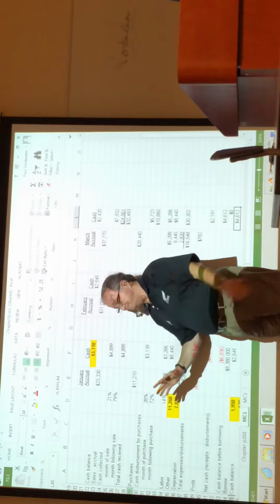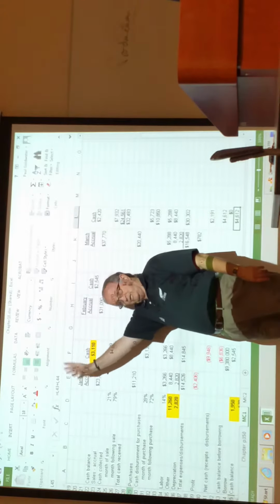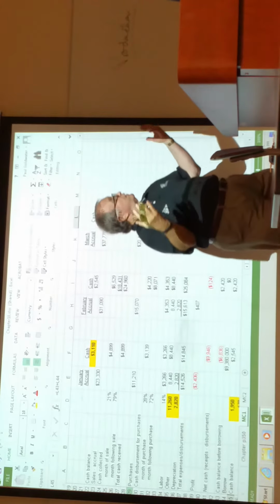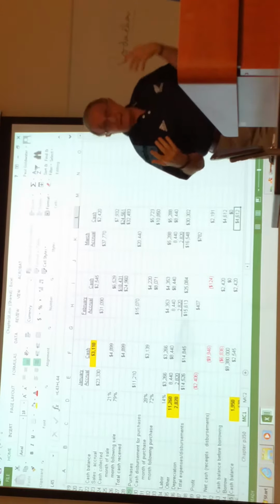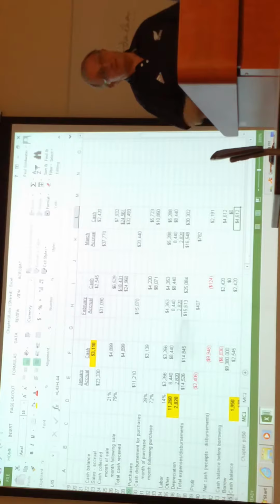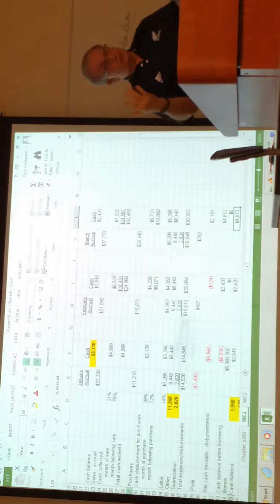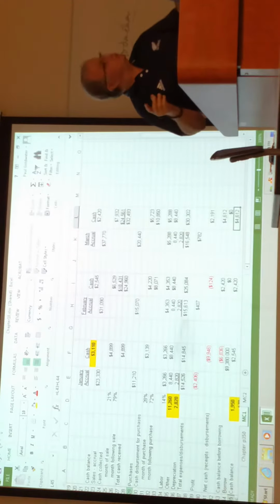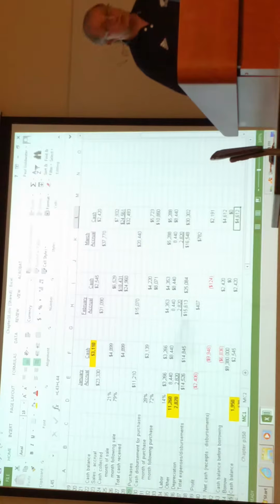Be patient with me. We read the question, and when we read the question, we saw that they threw at us accrual and cash. That's standard to make sure the student can separate the two, and knows which comes first.